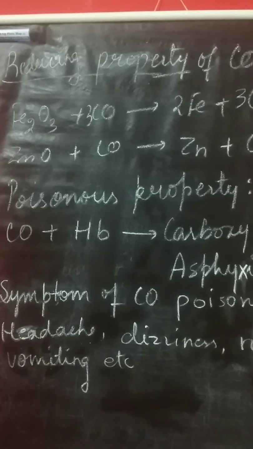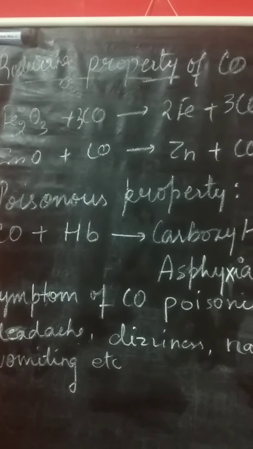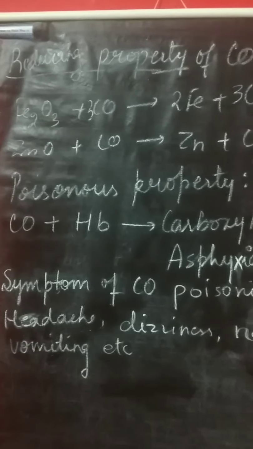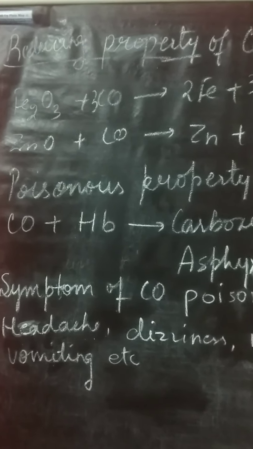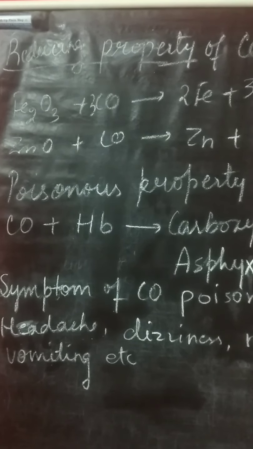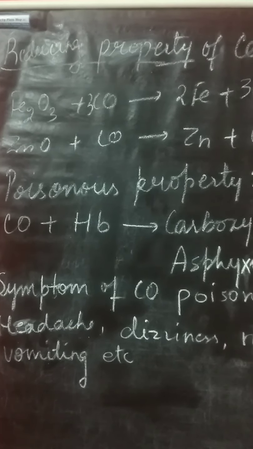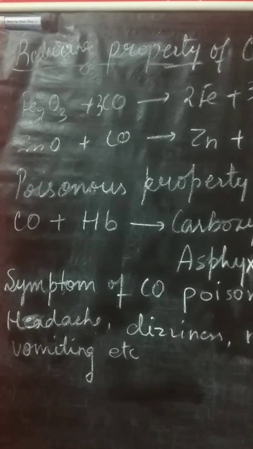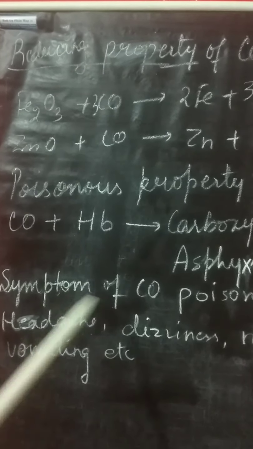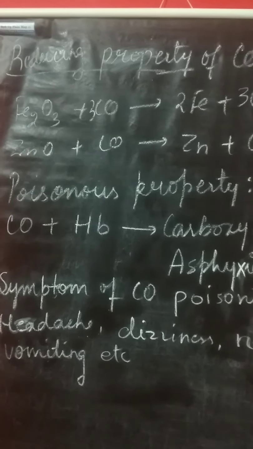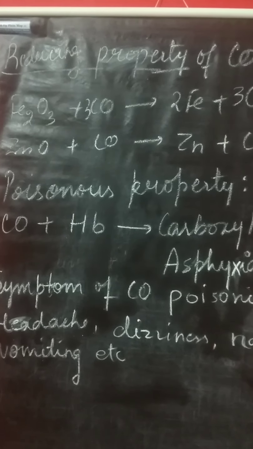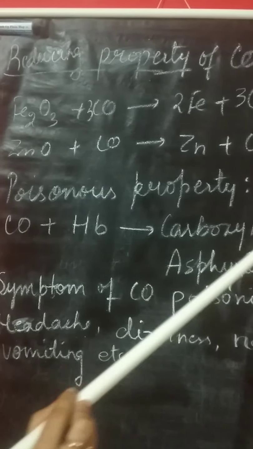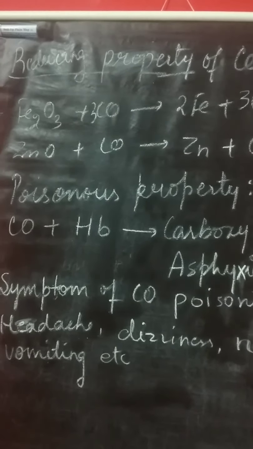And you can also say that we should not sleep in an area or a room where stoves are burning or anything burning such as coal, or in a poorly ventilated room. Then we cannot sleep in that, because one can get poisoned by this carbon monoxide and led to death due to the formation of carboxyhemoglobin.